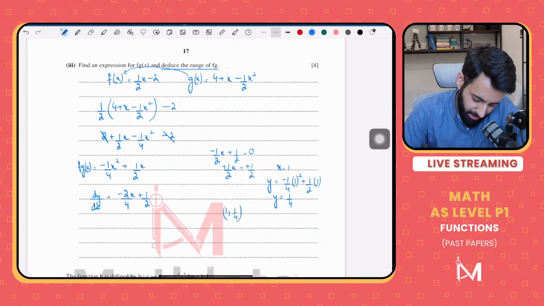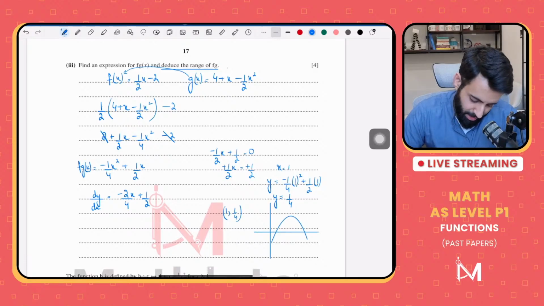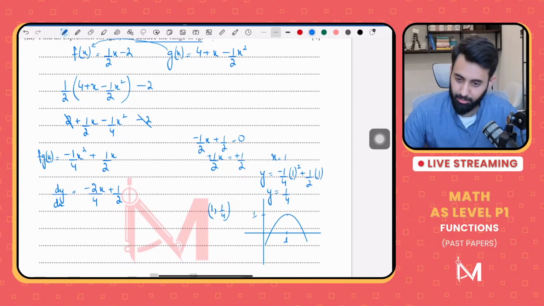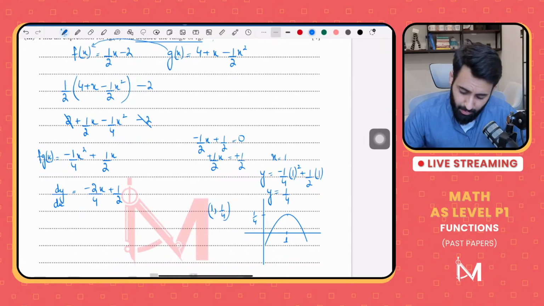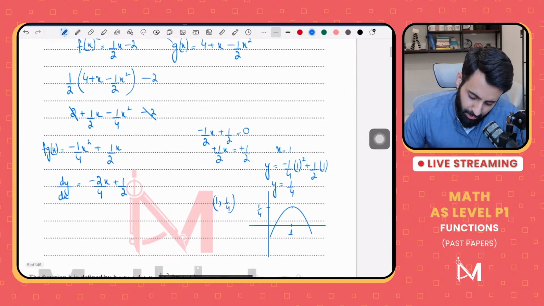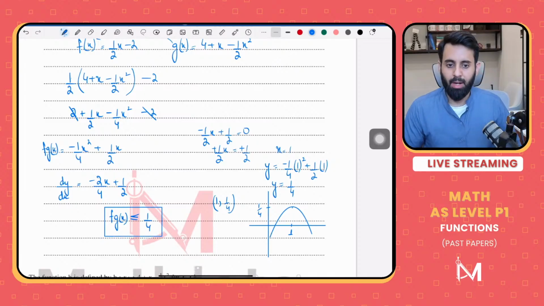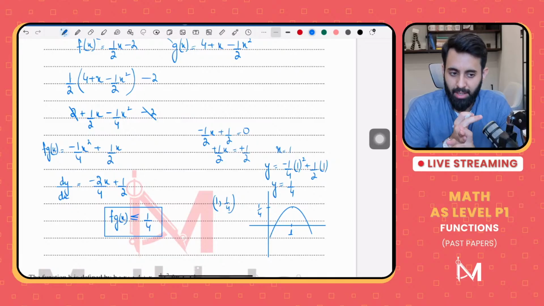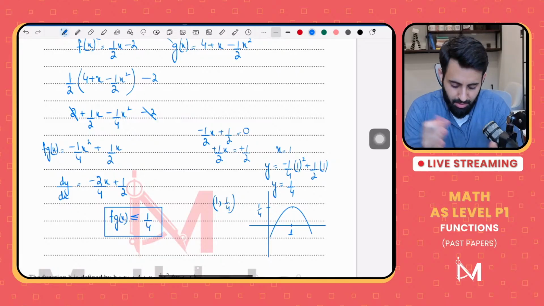Now bear in mind that this is a maximum curve that we're looking at, which has the x coordinate of the turning point as 1 and the y coordinate of the turning point as 1/4. Now, what are you going to do? If you want to write down the range, f of g of x will be less than or equal to 1/4. That's it. So we found the composite function, we found the range, we found the turning point by using differentiation, and there you go.